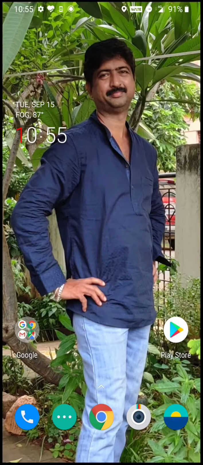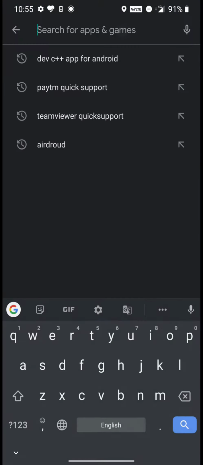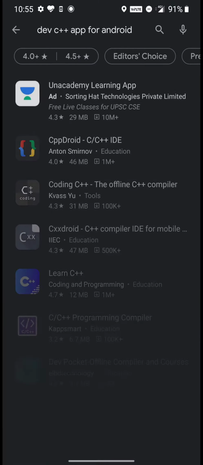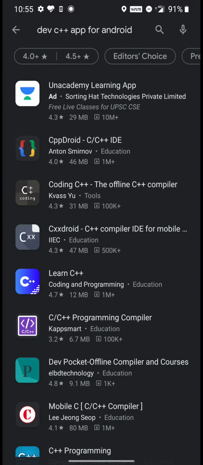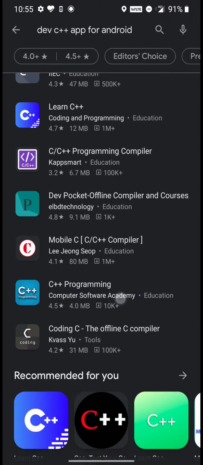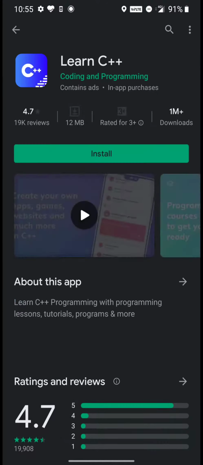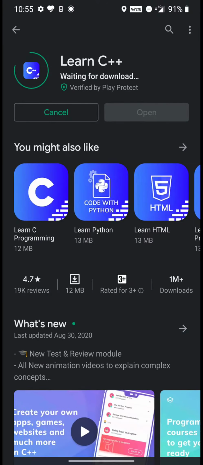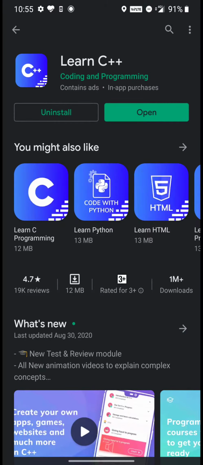Click open Play Store and search for Developer C++ app for Android. From the search list, you can install Learn C++ Coding and Programming. Click on Install. It's being installed. Click on Open.